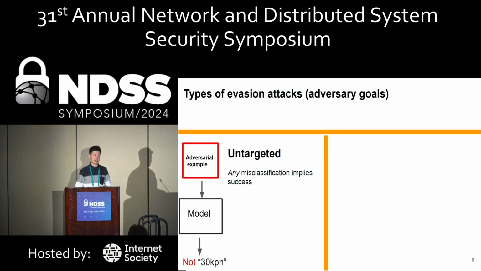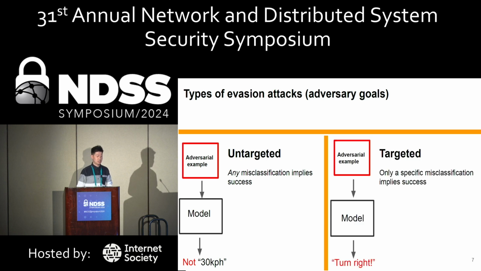Depending on the goals of the adversary, there are two types of evasion attacks previously defined. One of them is untargeted, where the adversaries aim to induce any misclassification. In the example we've shown, the attackers only aim to induce a misclassification that's not 30 kph. The other type is targeted. The adversaries pick a specific target class in advance and only declare success when this target class is predicted. For example, they may pick turn right in advance and only declare success when this specific class is predicted.